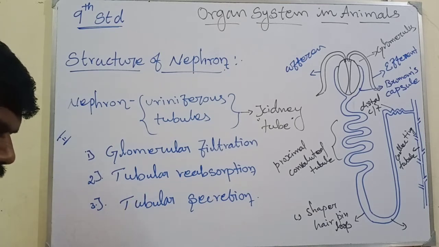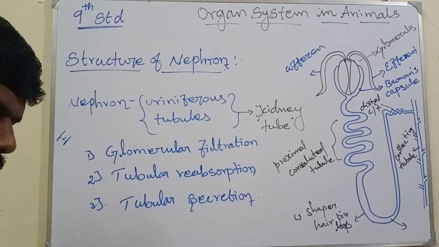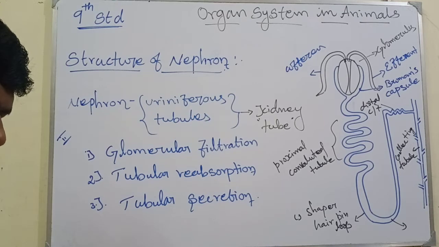First one, glomerular filtration. Urine formation begins with the filtration of blood through the epithelial wall of the glomerulus and Bowman's capsule. The filtrate is called the glomerular filtrate. Both essential and non-essential substances present in the blood are filtered.